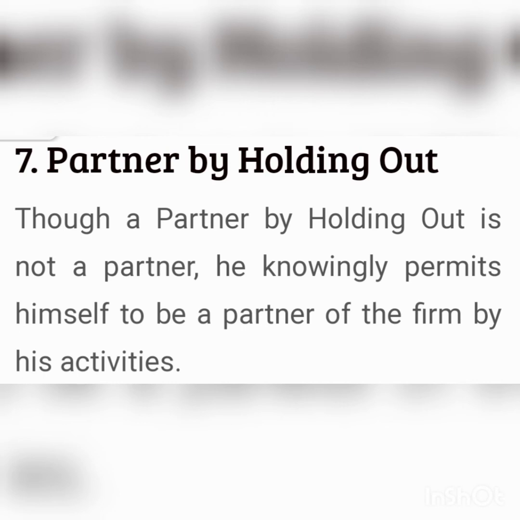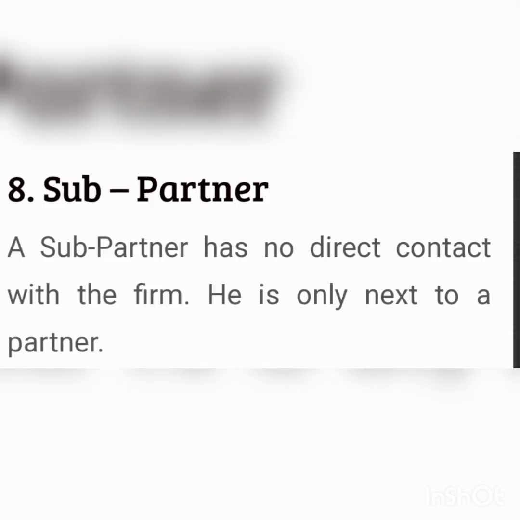In case he is not really a partner and wants to save himself from such a liability, he should immediately issue a denial clarifying his position that he is not a partner in the firm. If he does not do so, he will be responsible to the third party for any such debts.